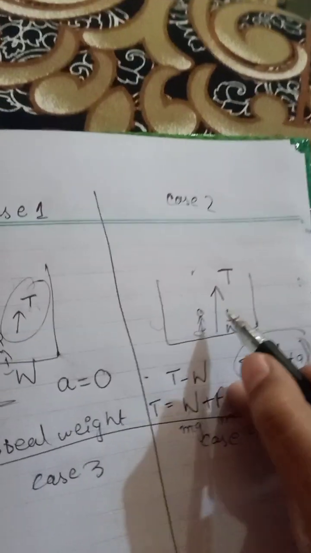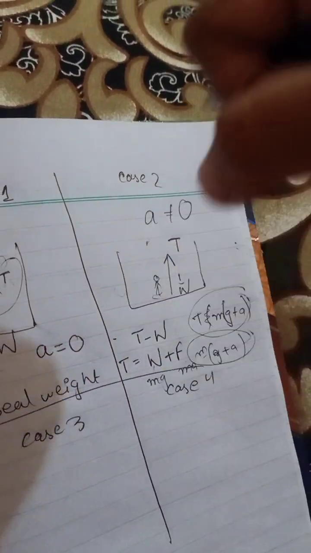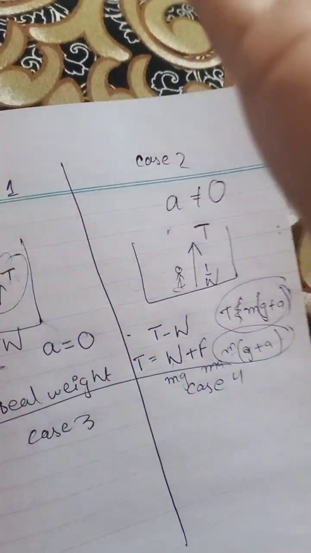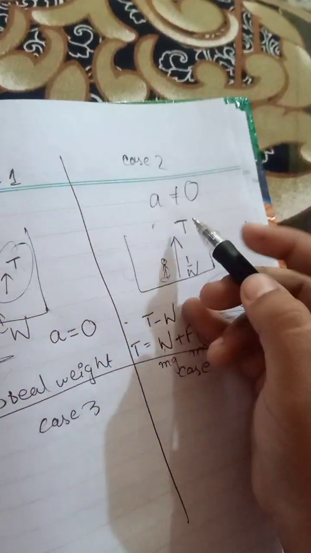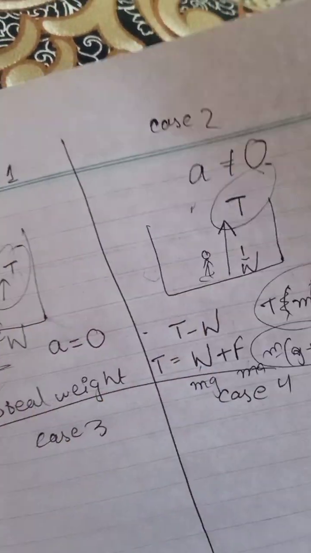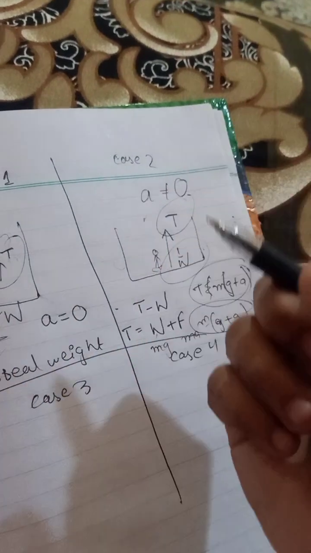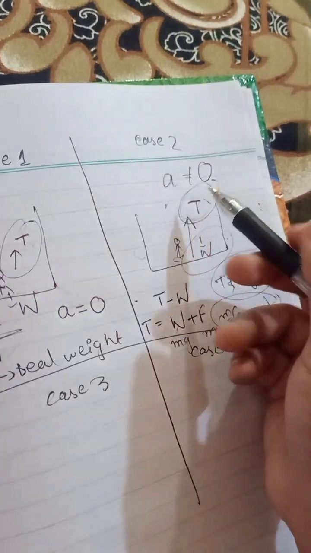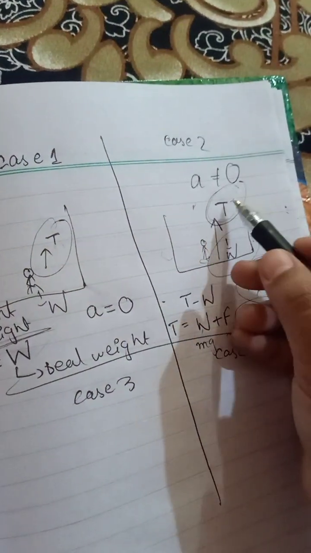So this is when the acceleration is not equal to zero and the body is moving upward, you will feel the apparent weight is more. You will feel that your weight is more, just because of what? Because you are moving upward, the tension is more. Okay, and weight will be less, so you will feel that your apparent weight is more. Apparent weight is basically not real weight. The weight that you feel, that is the apparent weight.